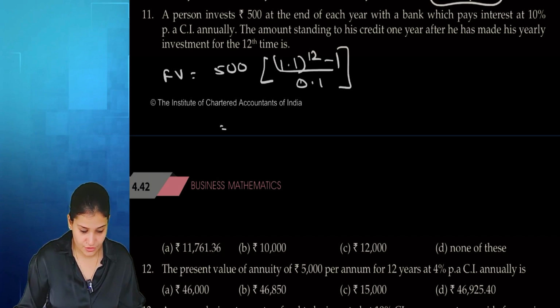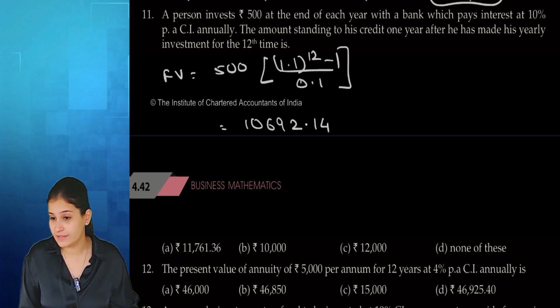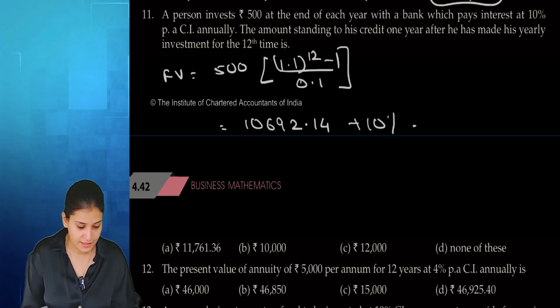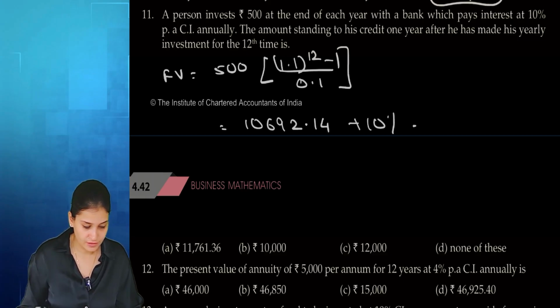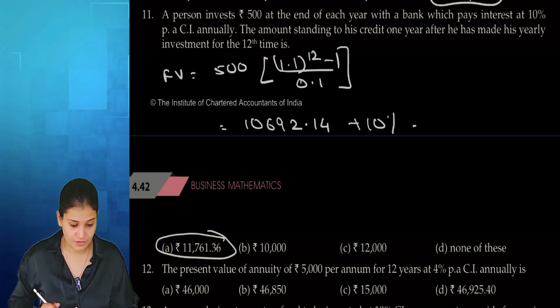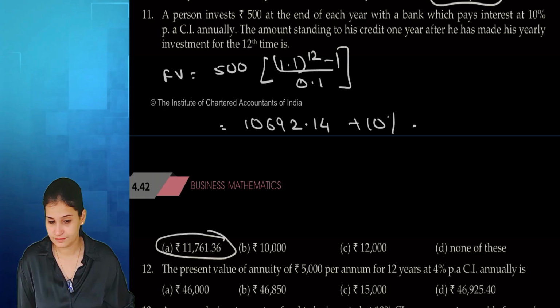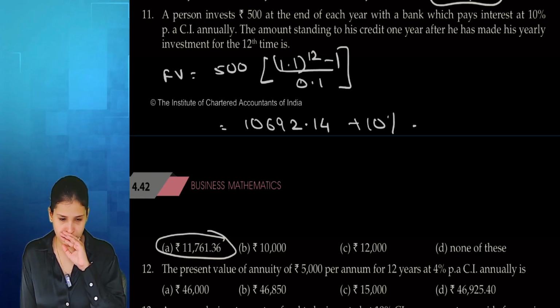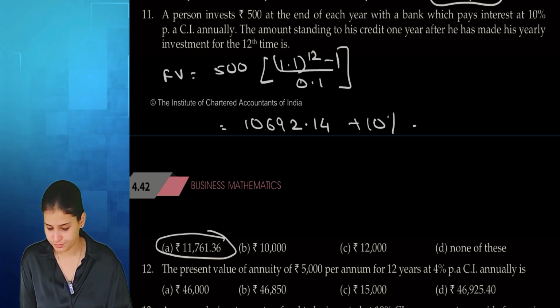This is 10692.14. This is after 12 years. But I'm going to deposit this money with the bank for one more year. So I'm going to get extra 10%. So add 10% on it. It is 11761.36. Yes or no? Yes, ma'am.